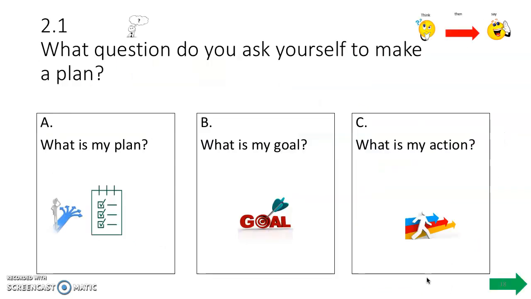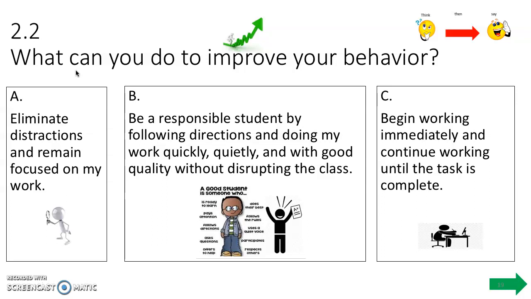All right, question 1. What question do you ask yourself to make a plan? Is it A, what is my plan? B, what is my goal? Or C, what is my action? Remember, think about your answer and think about your question. Make your selection now. You can use your choice sheet if you like. Did you say A, what is my plan? Awesome. Think about your symbols and think about your choice sheet.